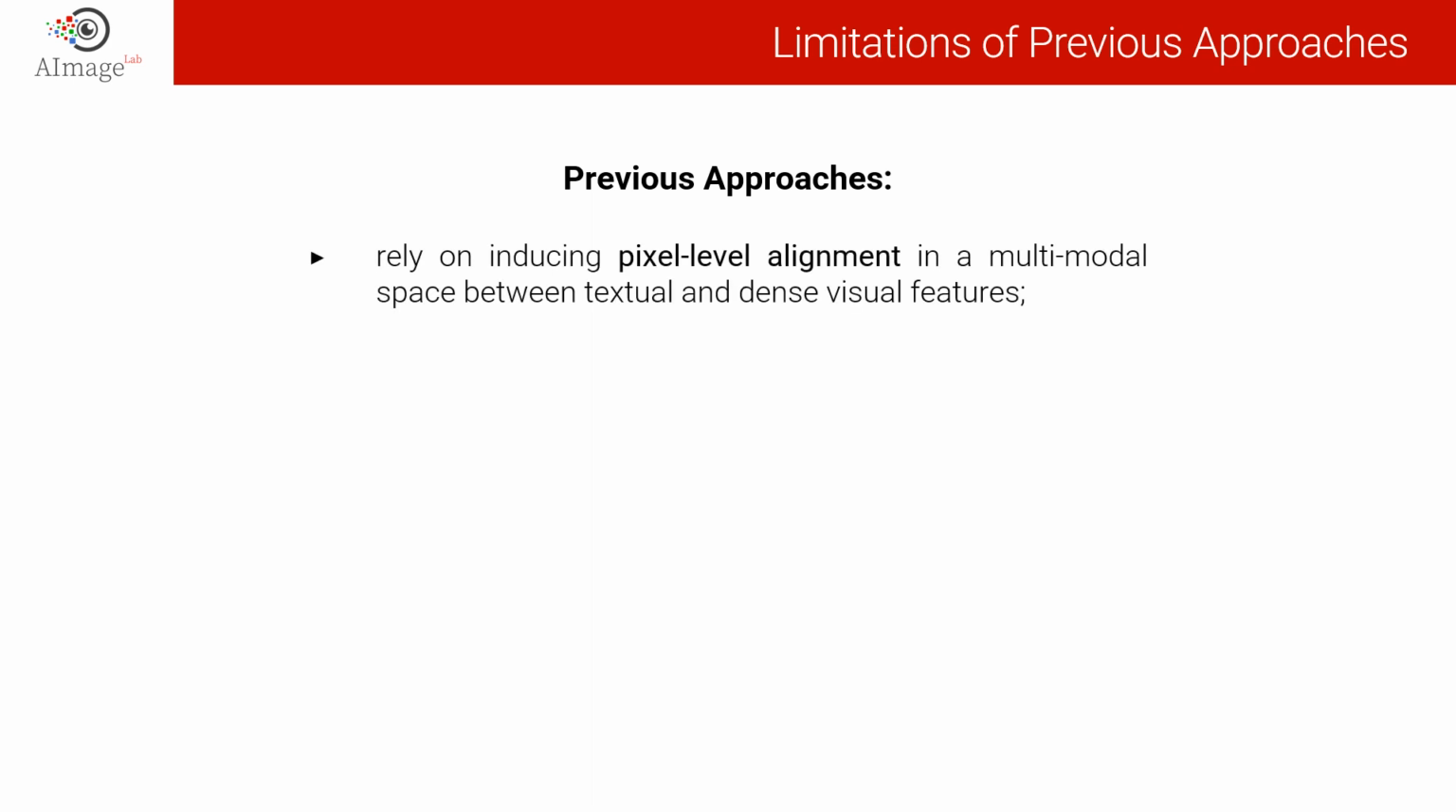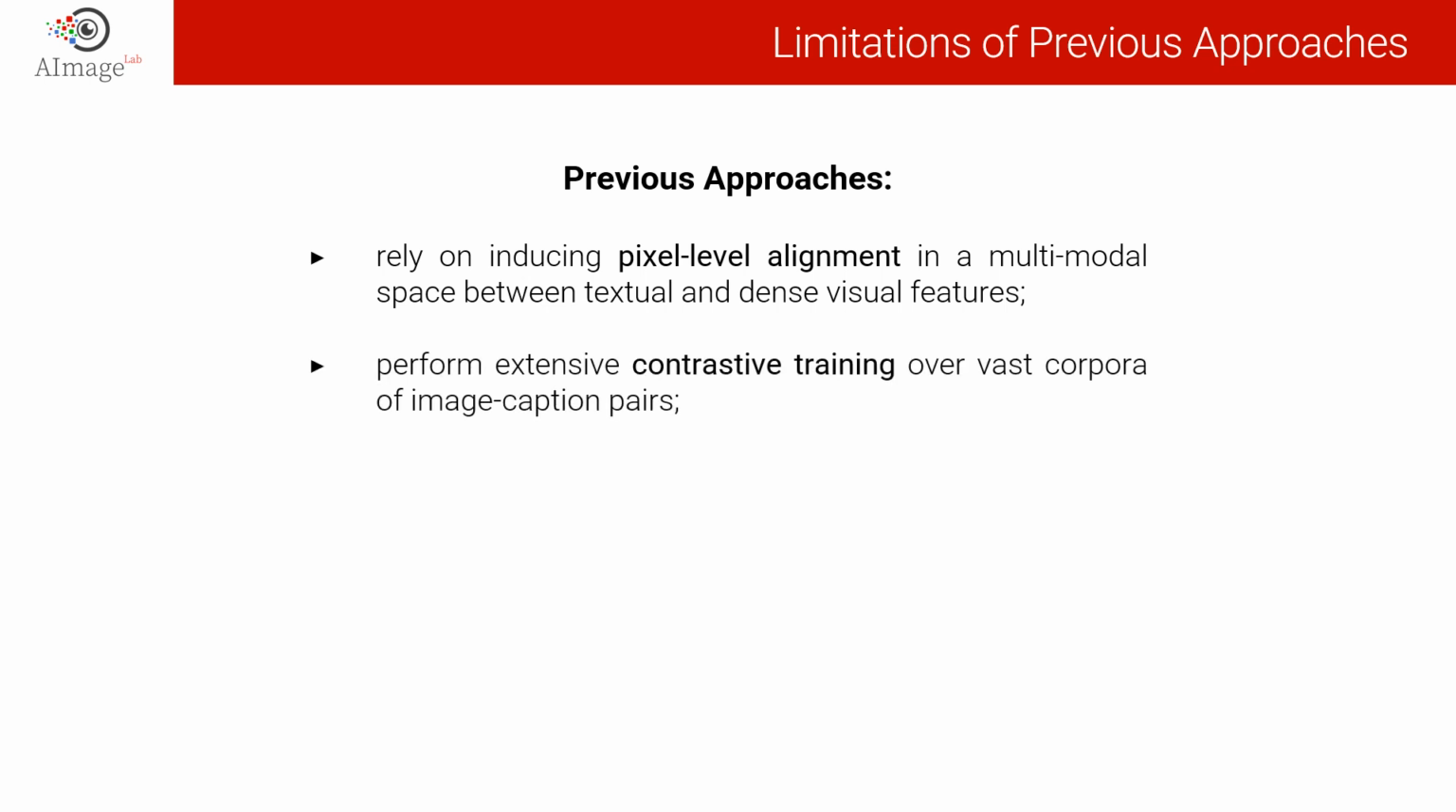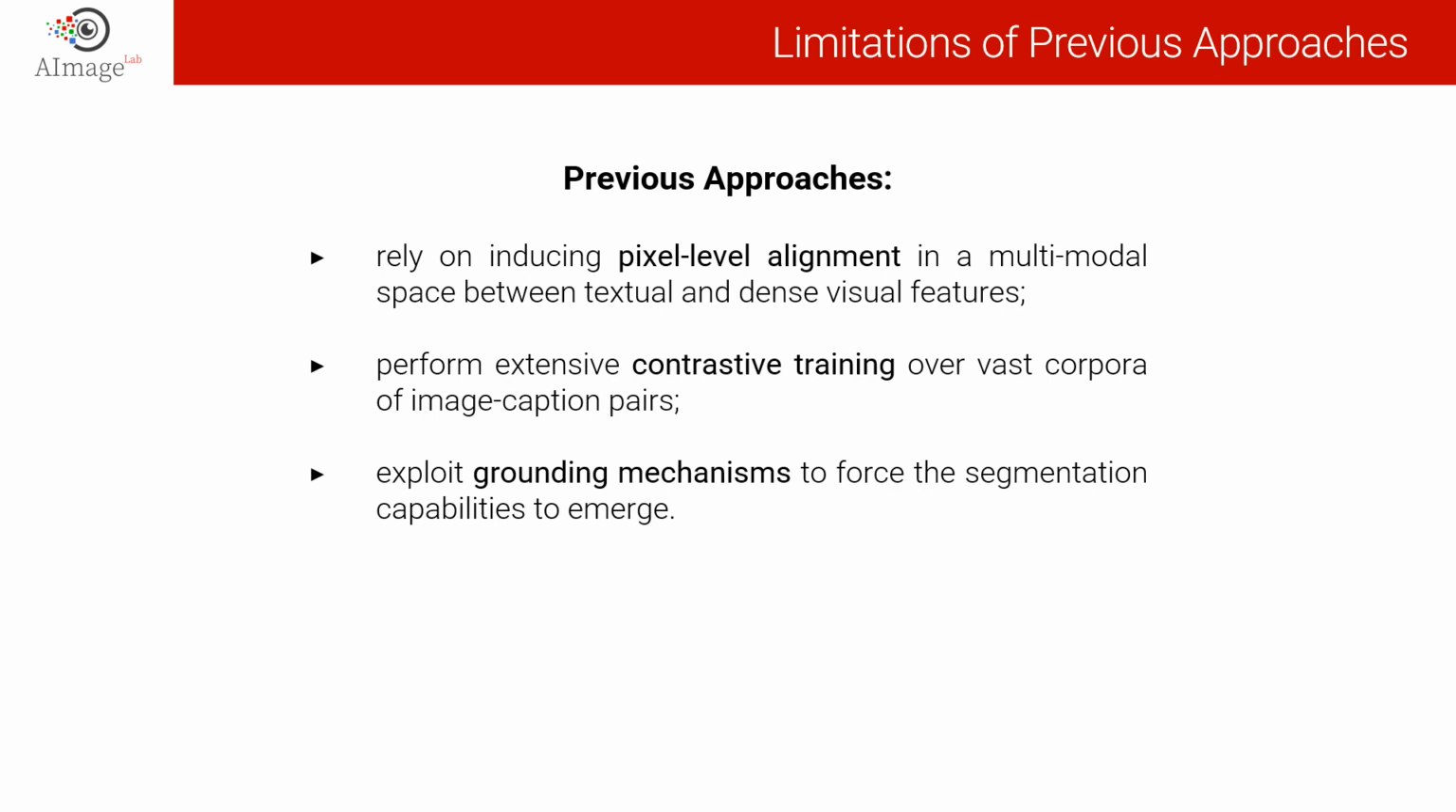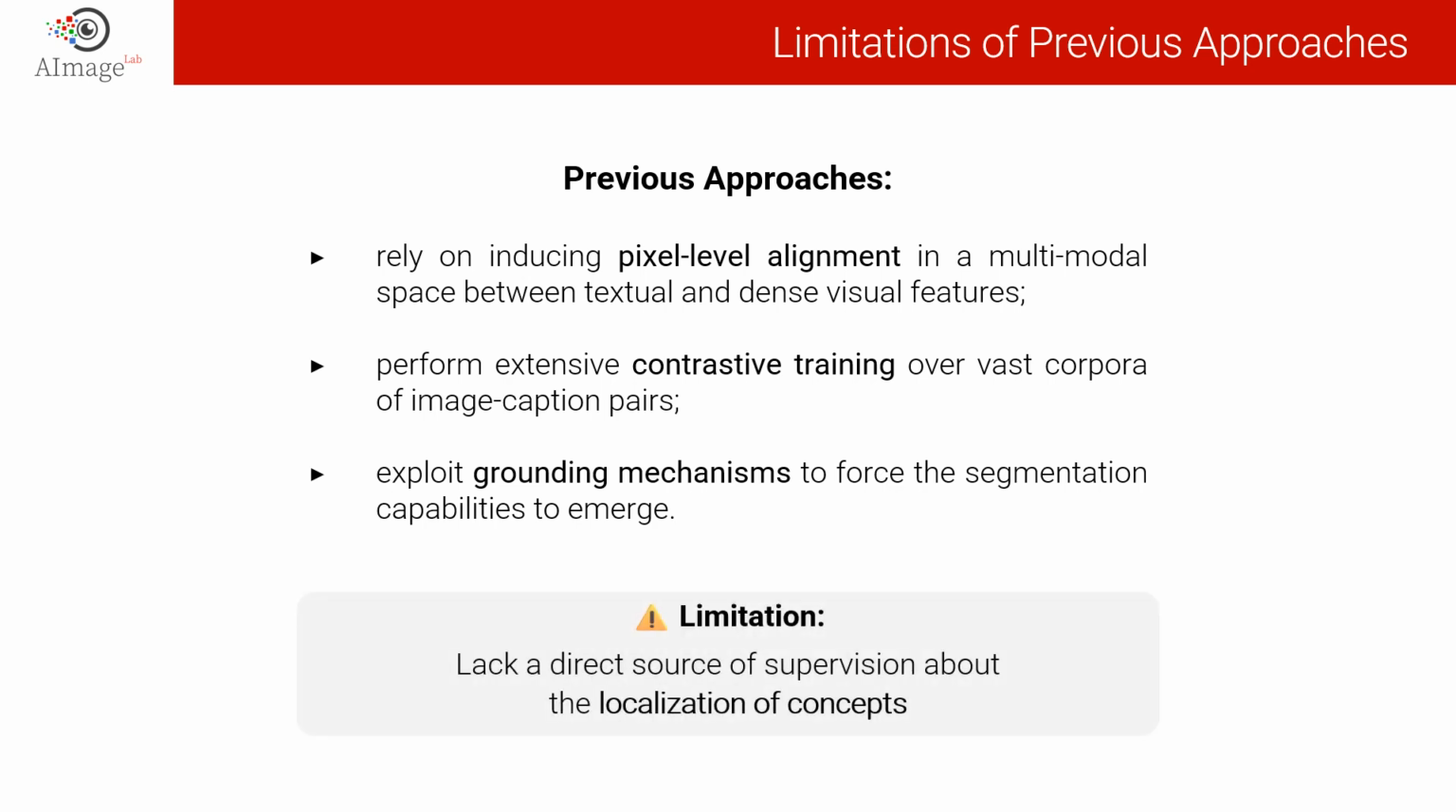To tackle this task, the previous approaches rely on inducing a pixel-level alignment in a multimodal space between textual and dense visual features. The alignment is usually learned by performing an extensive contrastive training over a large set of image caption pairs. Methods like TCL and GroupViT exploit grounding mechanisms to force the segmentation capabilities to emerge. The main limitation of these approaches is that they lack a direct source of supervision about the localization of the concepts mentioned in the captions.